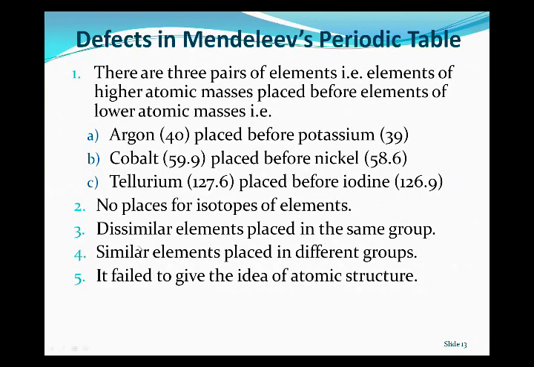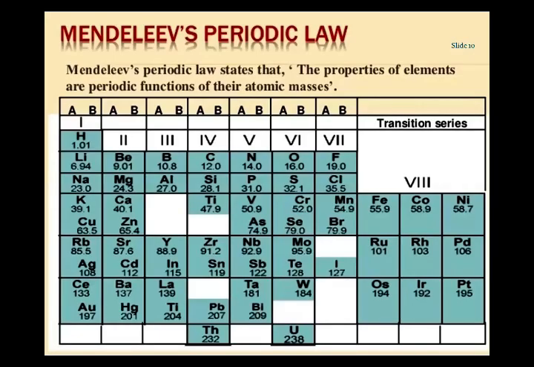Next one is that dissimilar elements are placed in the same group. If you observe the periodic table, where are the dissimilar atoms? In group 1, we have lithium, sodium, potassium, copper, silver, and gold. Although all these elements are metals, with just that one similarity, lithium, sodium, and potassium are the alkali metals.